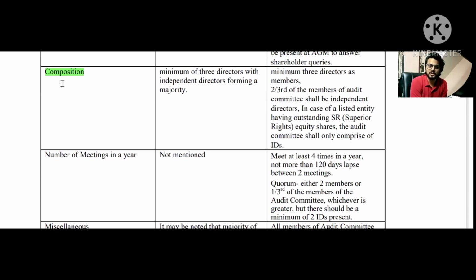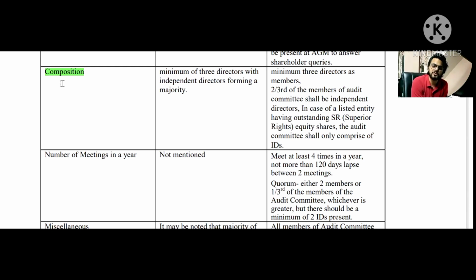All right. So if superior rights have been issued, what are the superior rights? We have already discussed this in a previous video on the board of directors topic. So you can refer to that video if you want to learn about superior rights equity shares. It basically says that where the voting right is more than one for an equity share, it is called a superior right equity share. For example, one share equals two voting rights, up to 10 voting rights, you cannot cross more than 10. So if more than one voting right is denoted to one equity share, then you can call it a superior rights equity share.